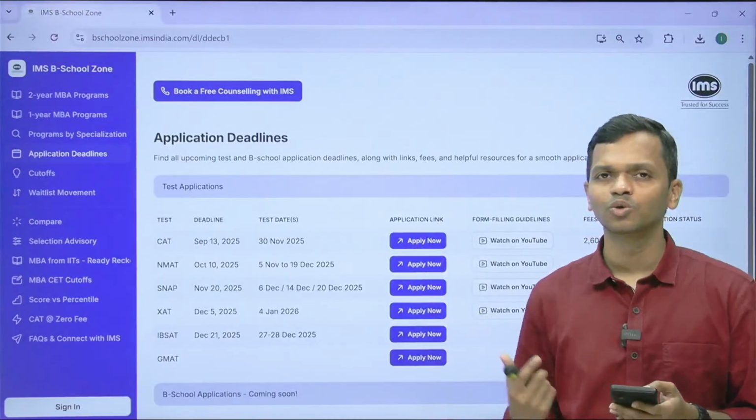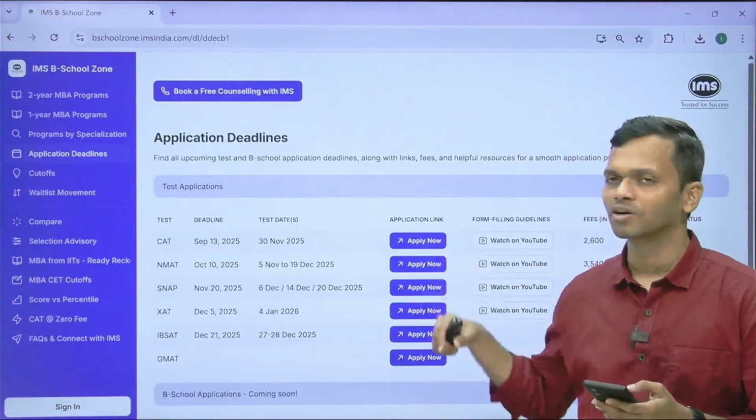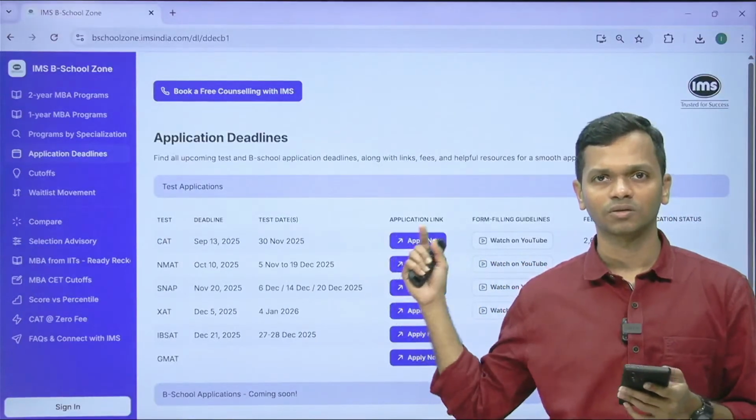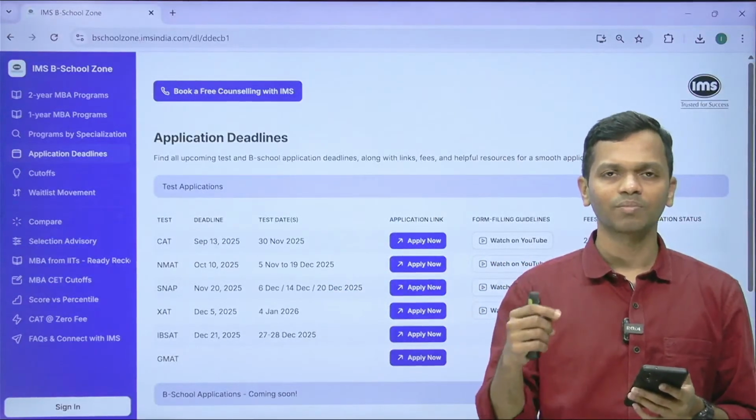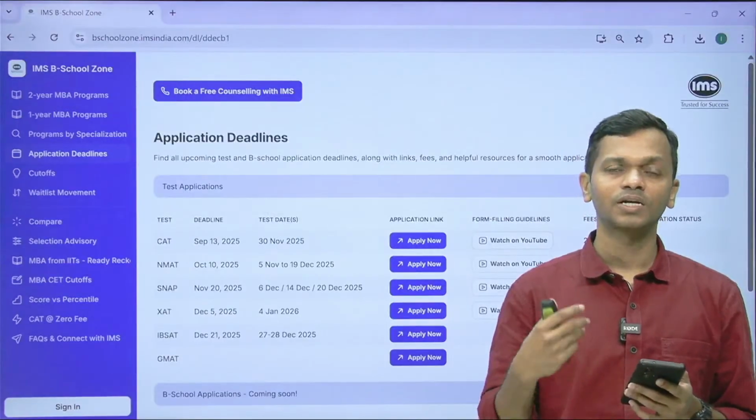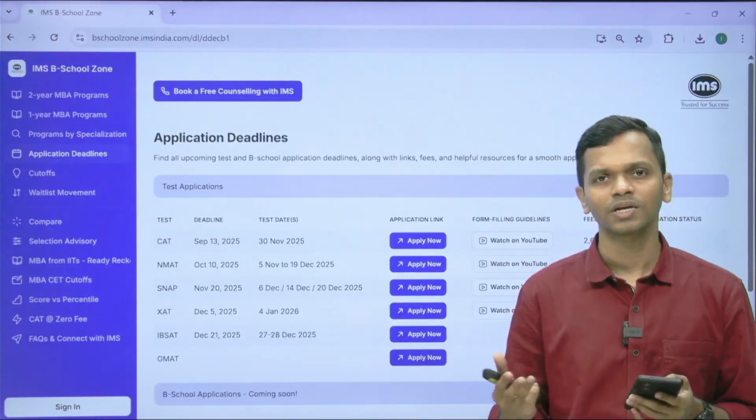As I said, B School Zone is very useful there, because you can actually filter. Go to the list of programs, put SNAP, and you will see all SNAP accepting institutes and details about the placement figures and so on, and then you can decide.